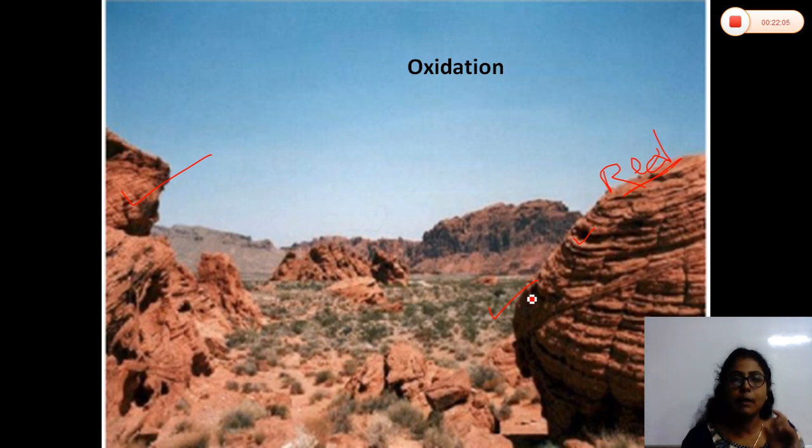Okay students, so the summary of this class is: what is weathering, what is erosion, what is the difference between weathering and erosion, then which are the different types of weathering, what is block disintegration, what is exfoliation, what is granular disintegration, which agent is responsible for that, what is frost action, then which are the different types of chemical weathering and which agents are responsible for that, and what is the difference between chemical and physical weathering. What is biological weathering and which are the different agents responsible for biological weathering.